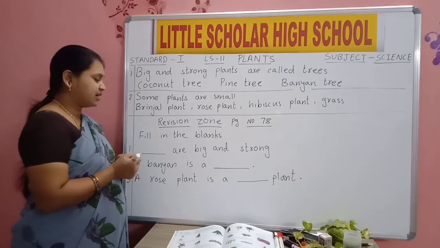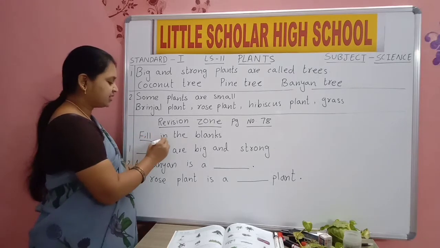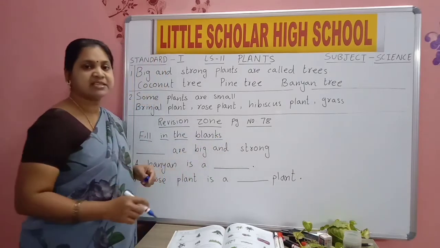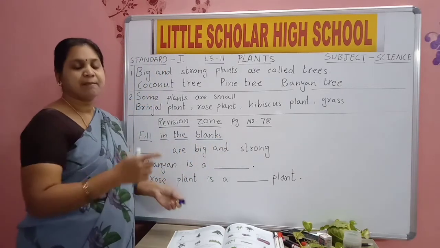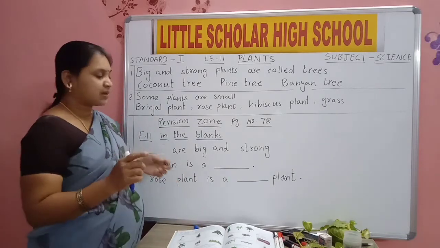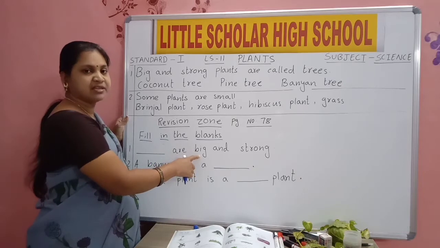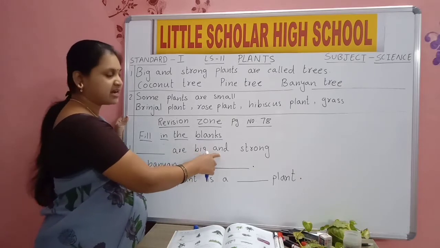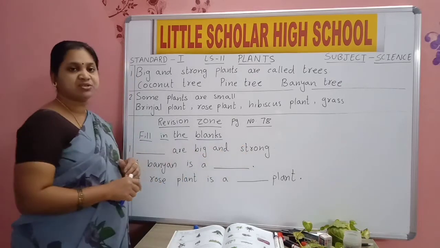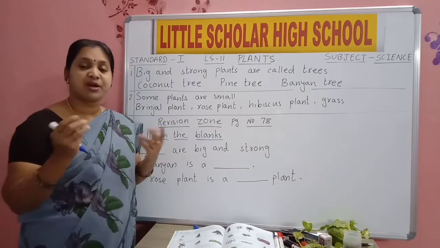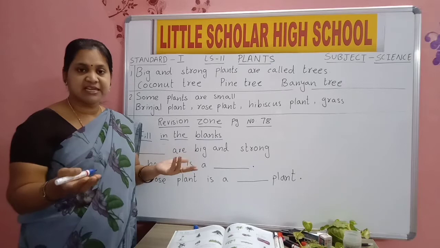Fill in the blanks. Dash are big and strong. Plants which are big and strong are known as what? Trees.